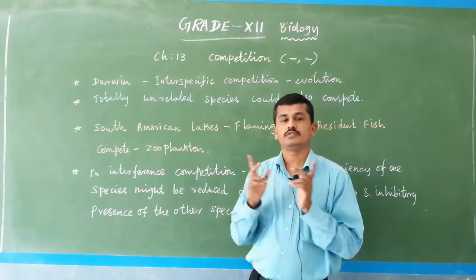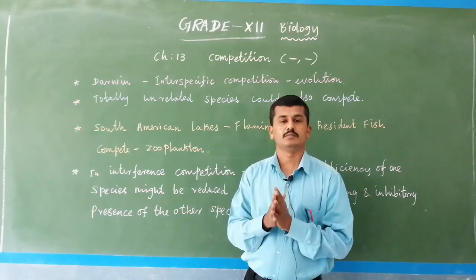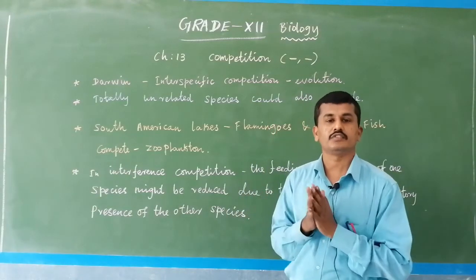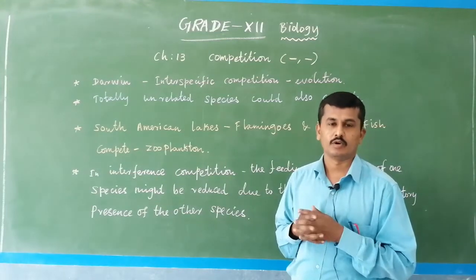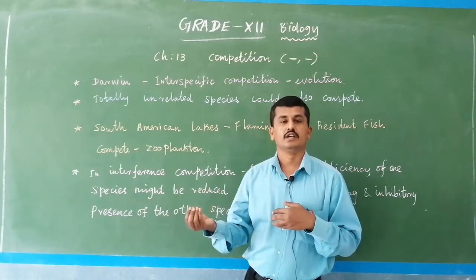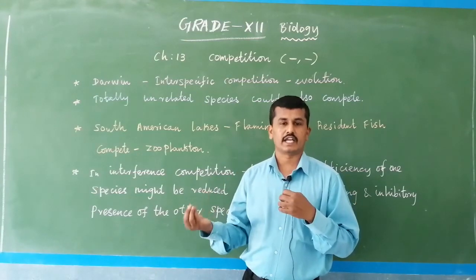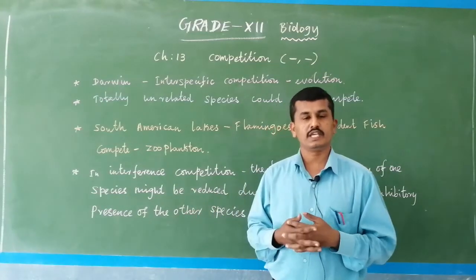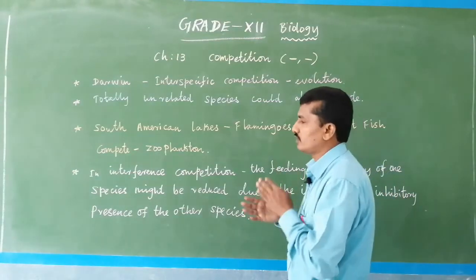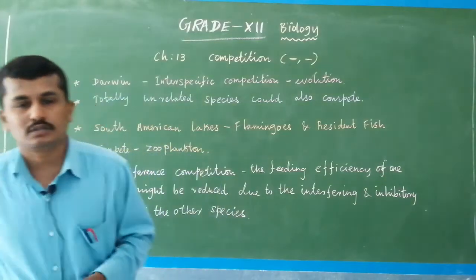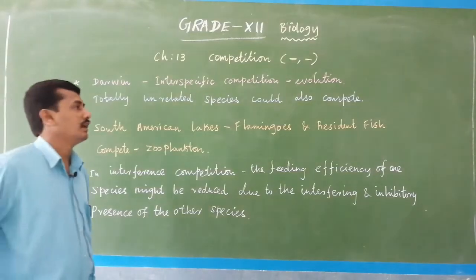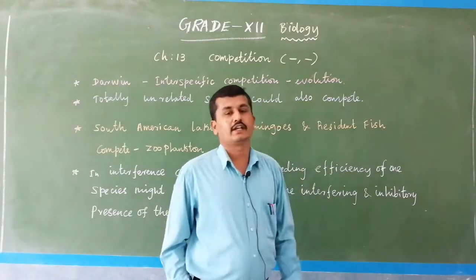In competition, two species compete for the same resource, the same food material, the same shelter. In competition, both species get a negative interaction. Species A gets negative effects, and B also gets negative effects. That is competition, when two species are involved in this interaction and both get affected by competing with one another.